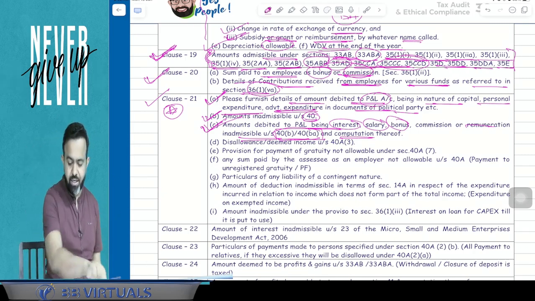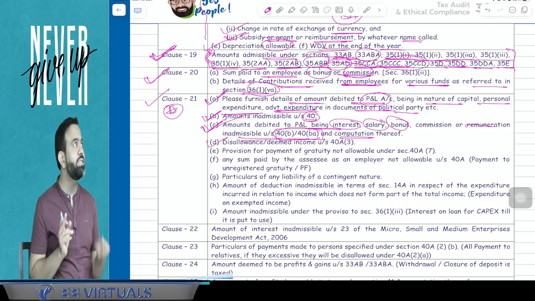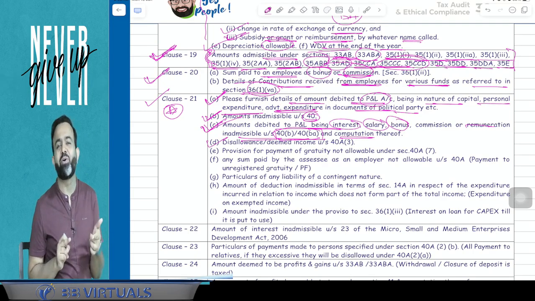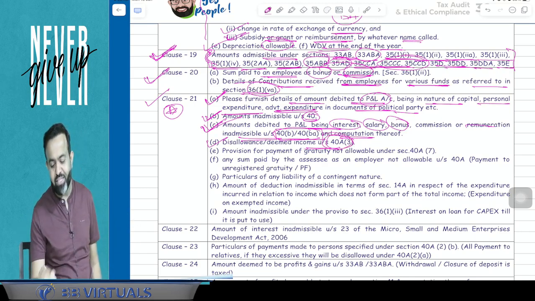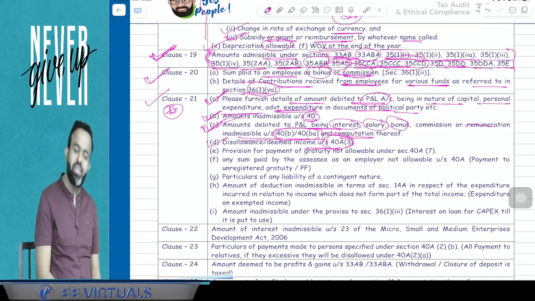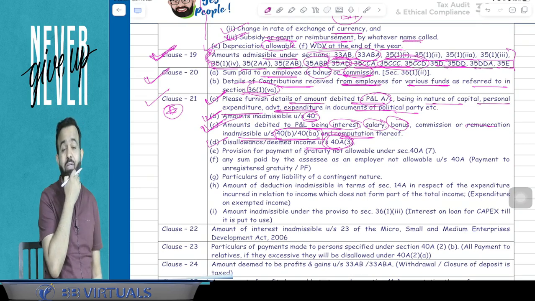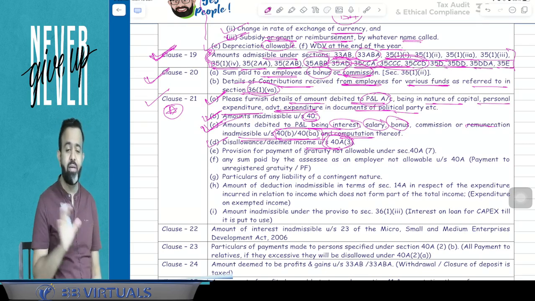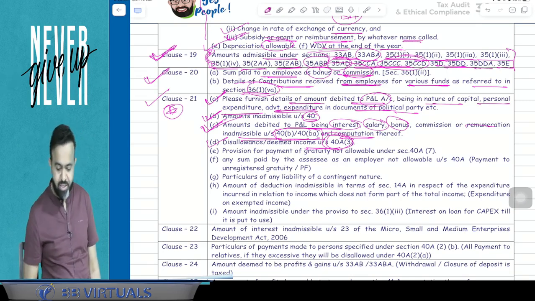Now 21D. D you can remember, D means day. In a day, cash payment of more than 10,000 is not allowed. So disallowance or deemed income under section 40A subsection 3. Section 40A(3) is related to, okay guys, in a single day to a single person, more than 10,000 in cash is not allowed. It has to be made by account payee cheque, account payee demand draft, or any mode of electronic clearing system.